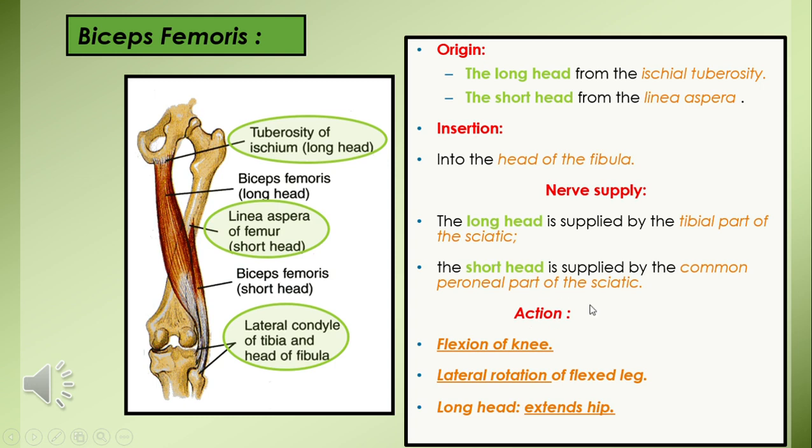Now, the action of biceps femoris with the other hamstrings, as we have discussed, is extension of hip, and then if the hip joint is fixed, then there is flexion of knee. And as this muscle is going from the back of the thigh towards the lateral aspect, contraction of this muscle can also cause rotation of tibia towards the lateral side or rotation of leg towards the lateral side.